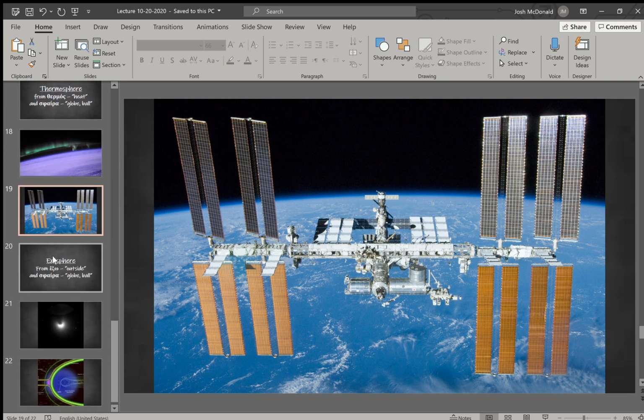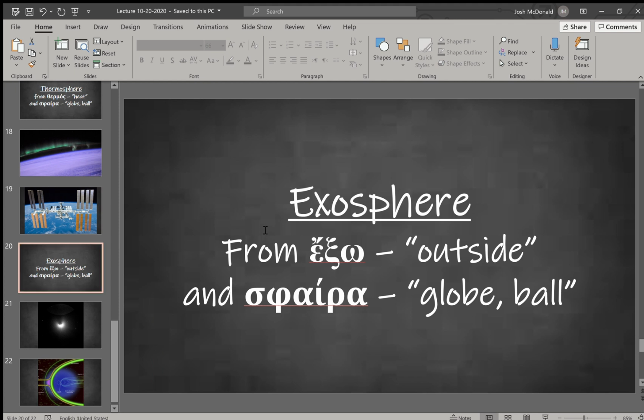And then the last part is the exosphere, from exo, meaning outside or outer. You may see this in the word exoskeleton when we talk about insects and certain things like that. And then again, spira. So this is the outer portion of our atmosphere. Now here is where actual portions of the gases in our atmosphere are leaking out into space sometimes. So it's very thin. We would tend to think of this as outer space.